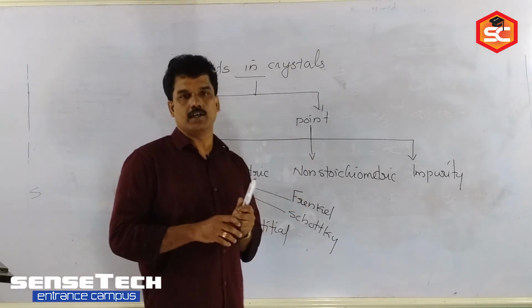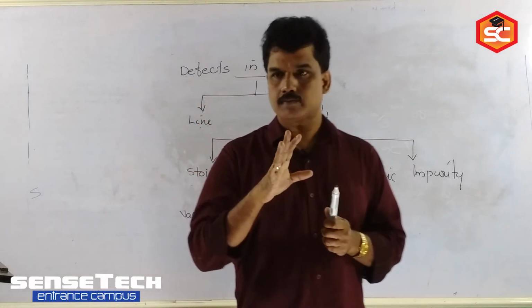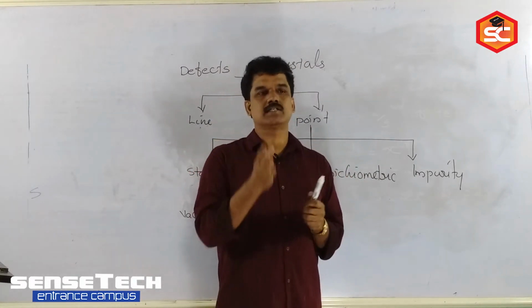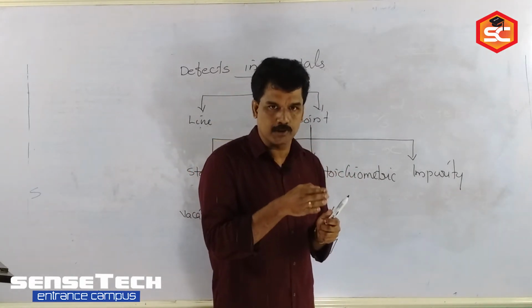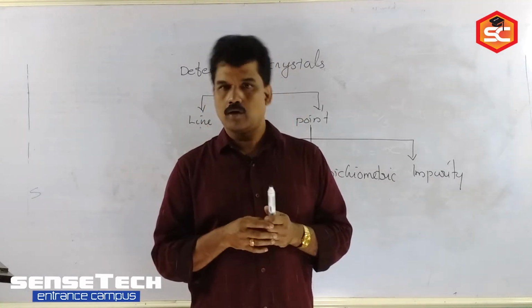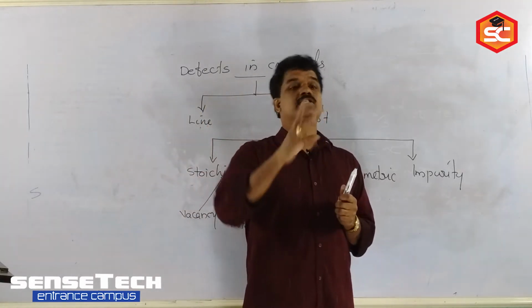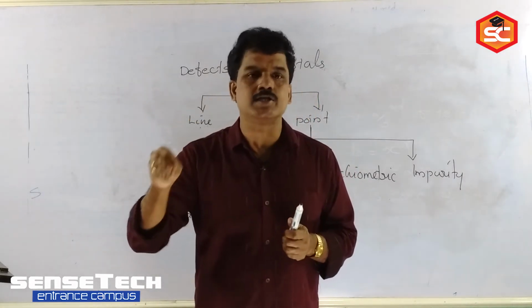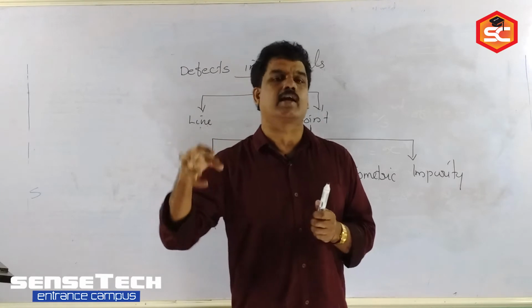Now come to Frenkel defect. What is Frenkel defect? Any one constituent particle shifts from its original position to an interstitial space or void. There is a condition: in all cases it is not possible, because the interstitial site must be able to accommodate that ion.